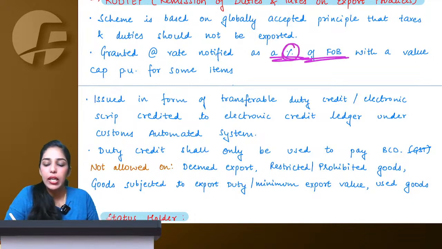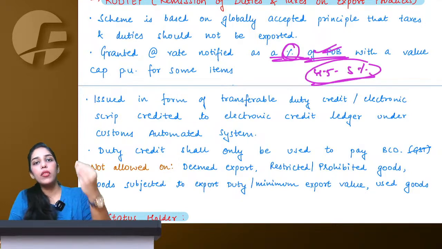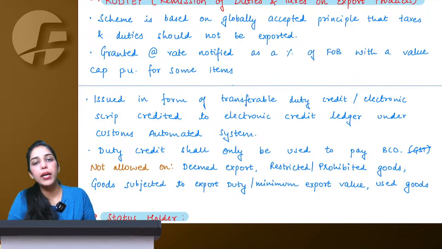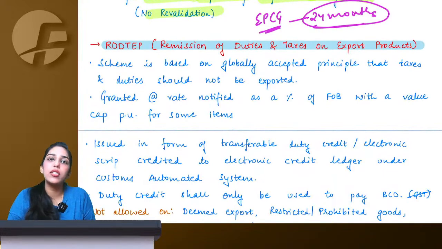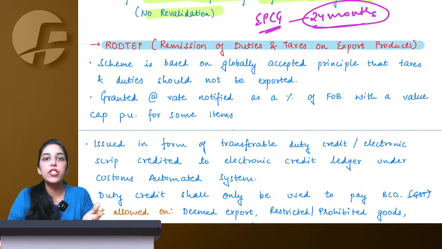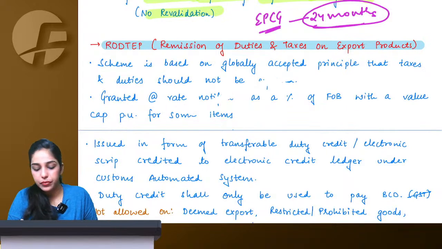Like government would say, for example, 4.5% or 5% of whatever you export as your FOB, we will give you a RoDTEP benefit of this. So this is a blanket rate fixed by government, assuming that in manufacturing you would have paid certain other taxes also, other than GST, for which we have not given you refund. What to do of those taxes? So at a blanket rate they give you this RoDTEP benefit.